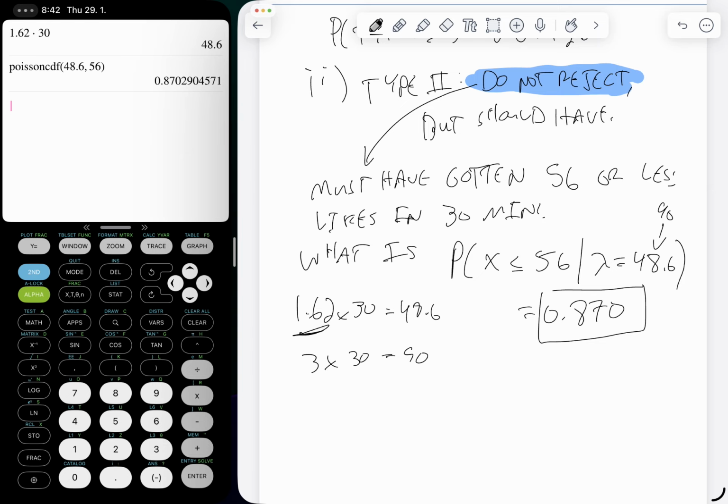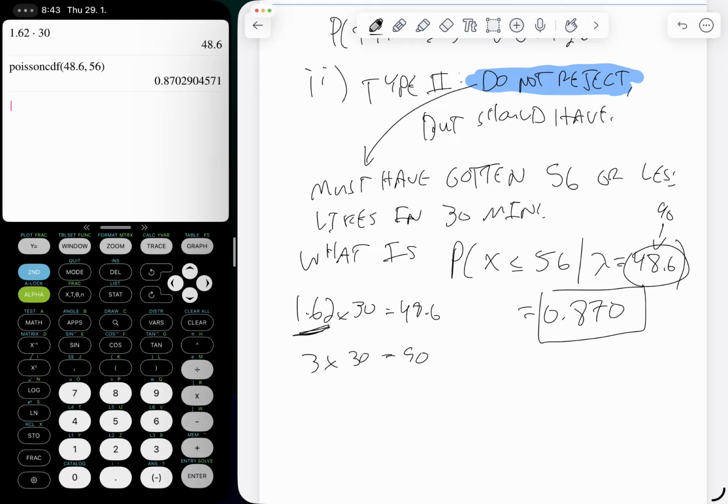But because we only increased a little bit to 1.62, this value barely increased. It's still expected that we should have less than 56. So even though the students are correct that the average is higher, it's not high enough to reduce that probability of a type 2 error a lot, which is why that probability is so high.